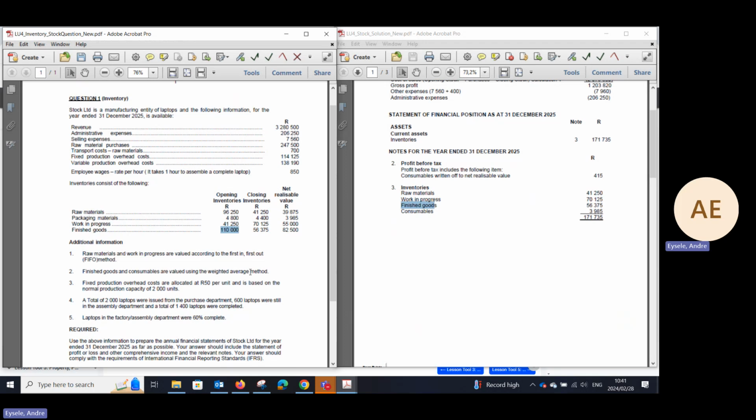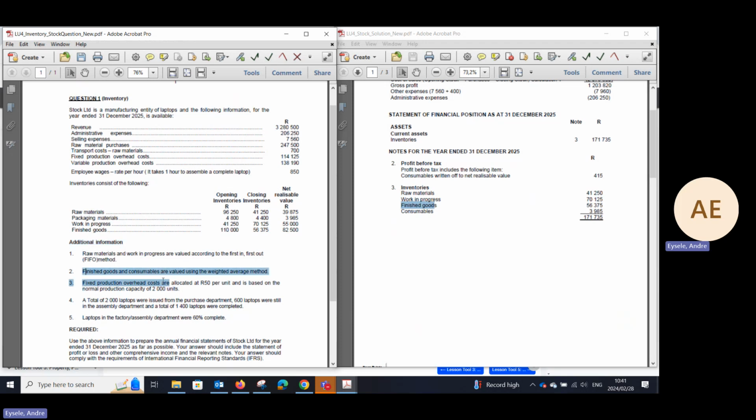Now, colleagues, I will show you in tabular format how we deal with these items, because what are you using? You have to use the raw materials for the specific items that you need, and then they need to be transferred to work in progress. From raw materials, you transfer to work in progress and then to your finished goods section. Okay, and I will show you in a tabular format. Now let's go to the additional information first. Raw materials and work in progress are valued according to the first in, first out method, the FIFO method. That's the accounting policy note on how these items are valued.